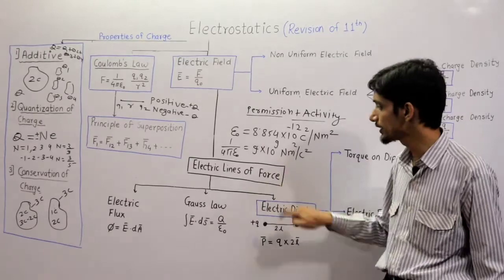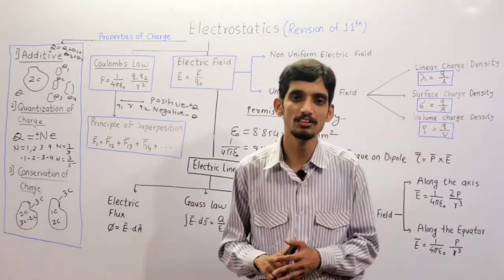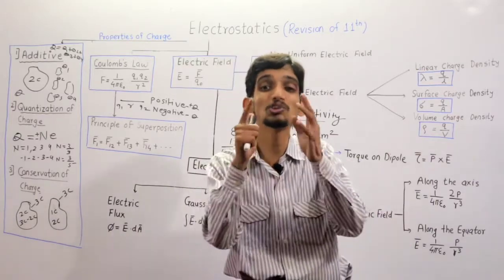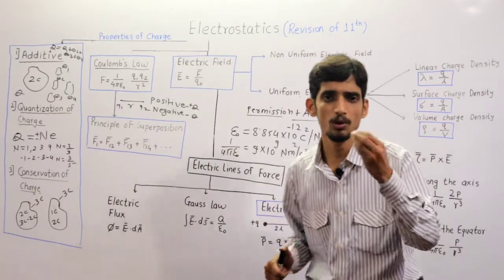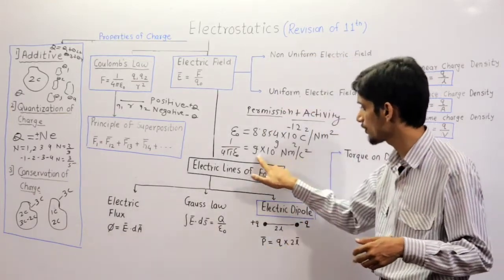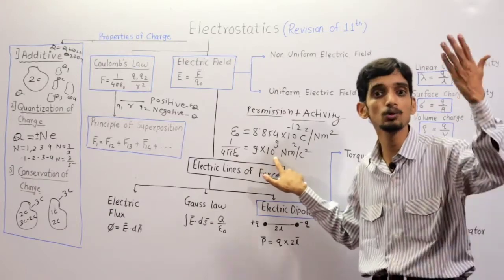Clear? It means the electrostatic constant has a very large value. What is the order of this magnitude? It is in the order of 10 raised to 10.